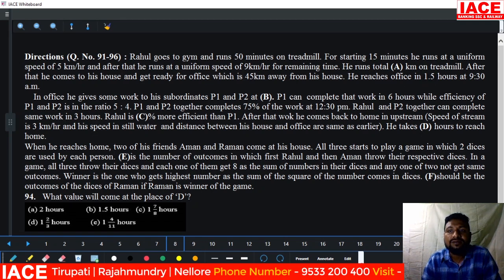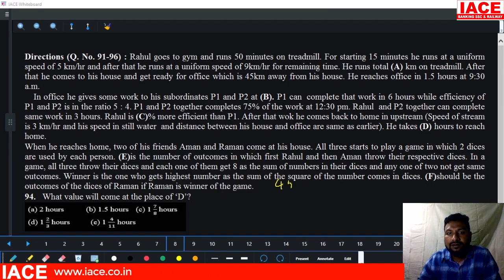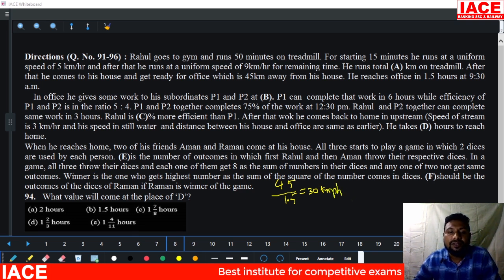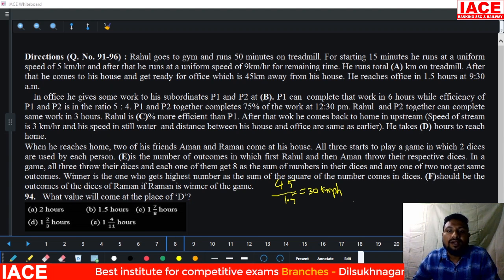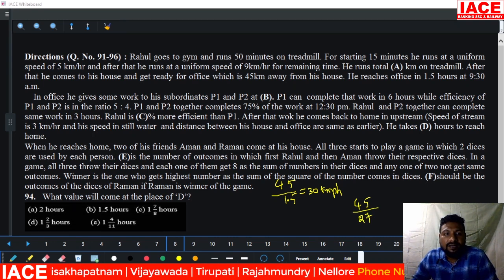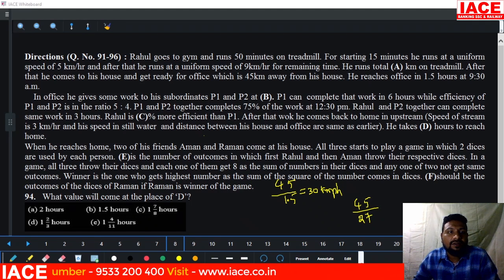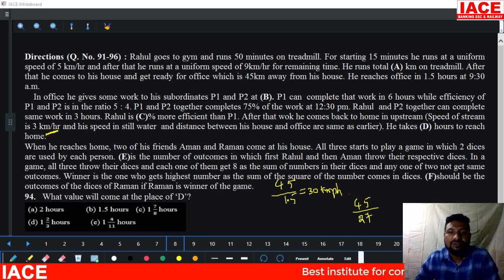He completed journey is how many hours? 1.5 hours. Then 1.5 hours means 45 kilometers, so he will take 30 kmph. He will take how much speed? 30 kmph without water. That means in still water it is constant. Now he is going to complete the same 45 kilometers with 27 kmph. How do you get this 27 kmph? Because already clearly mentioned, water speed is 3 km per hour and his speed is 30 km. 30 minus 3 is 27.